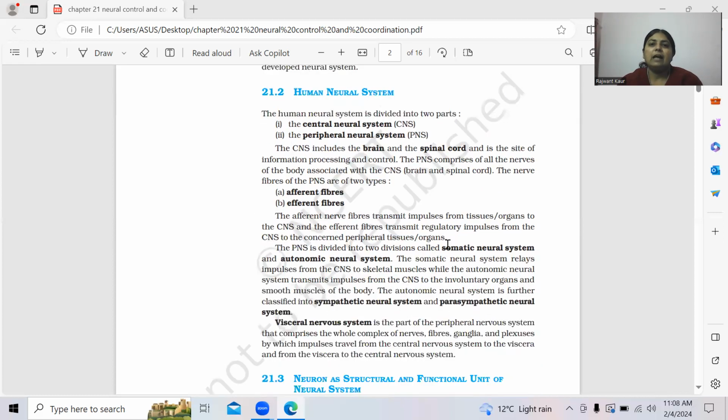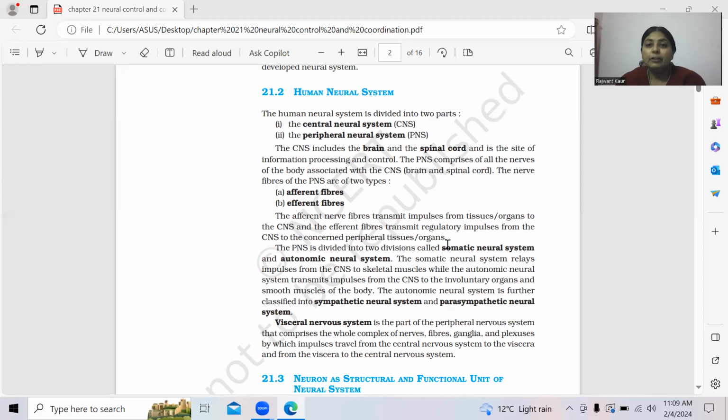As you know, children, the human neural system is broadly divided into two parts. First is called the central neural system and another is called the peripheral neural system. Children, the central neural system consists of the brain and your spinal cord. As you know, your brain and spinal cord are the site of information processing as well as control. So the information you receive through your nerves gets processed, and control of certain actions also takes place in your brain as well as your spinal cord.